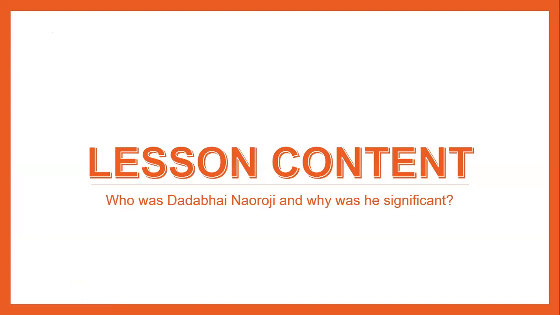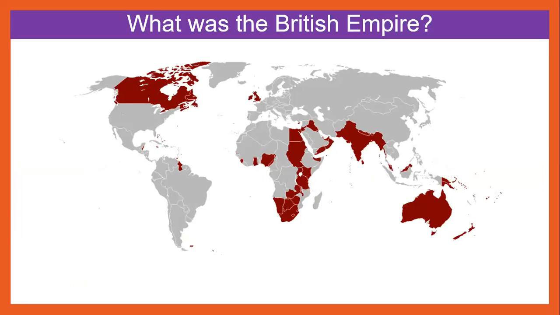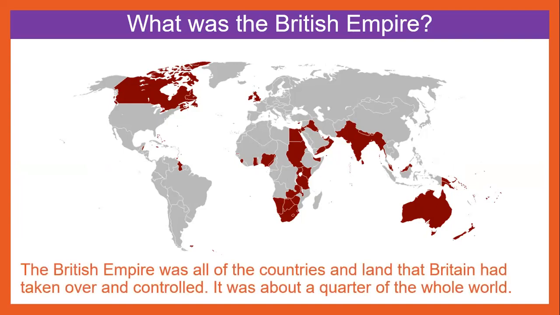So our lesson question today is, who was Dadabhai Naoroji and why was he significant? What was the British Empire? Here we have a picture of the whole world spread out, and we can see that the places in dark red are the places that were occupied by Britain. The British Empire was all of the countries and land that Britain had taken over and controlled. It was about a quarter of the world. We can see there's a large part of Africa there, and North America. What else do you notice?